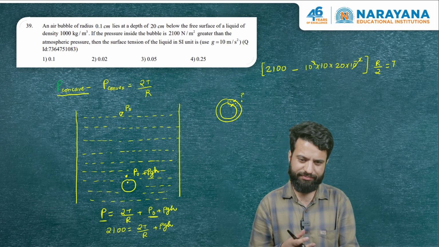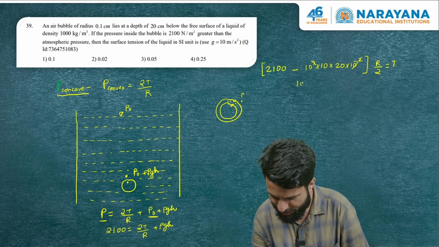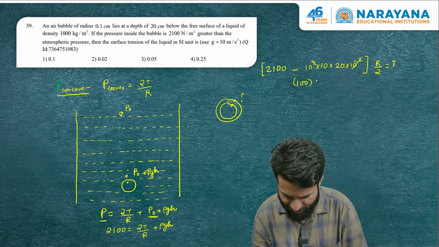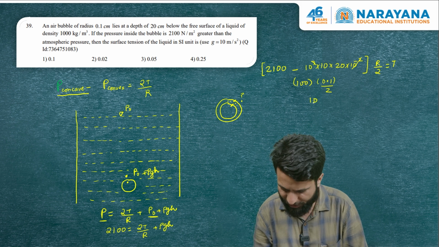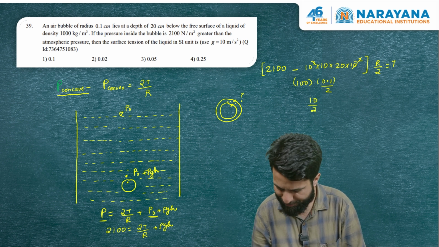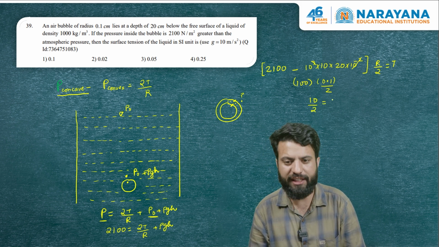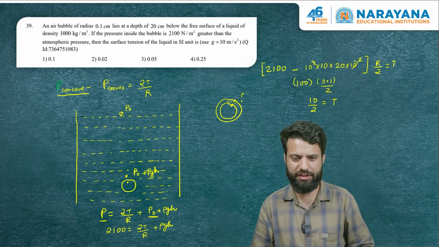So 2100 minus 2000 is 100. So it's 100 into R. R is 0.1 divided by 2. So it is 10 by 2. That is T. I think we need to recheck the calculations here.